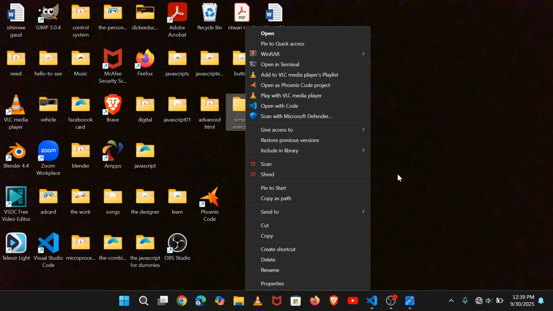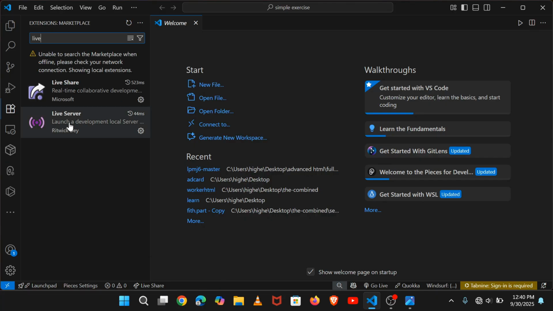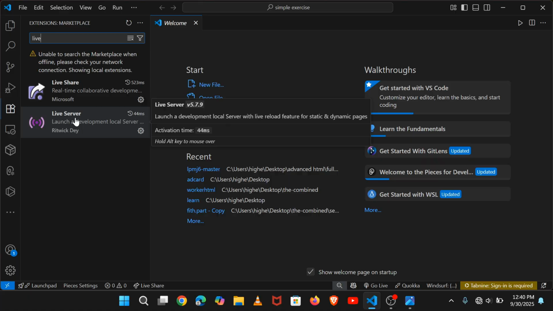When you have already opened it, you come inside VS Code and find that folder, which is a simple exercise that we are going to do. If you are a first-time coder, you must have already installed the extension called Live Server, which is this. This Live Server is the one that will help you display your content on the browser.